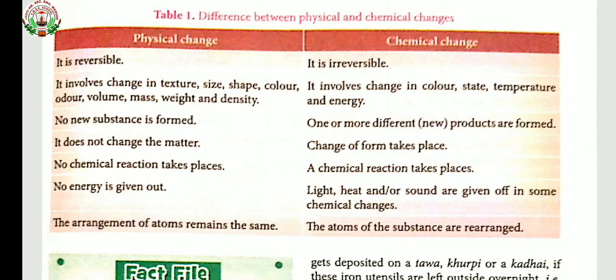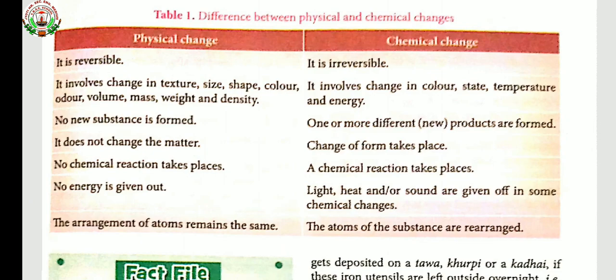The second type of change is chemical change. What is a chemical change? It is irreversible in nature. Irreversible in nature means it cannot be reversed back. So that's why it is called an irreversible change. It involves change in the color, state, temperature and energy. In this, new products are formed and a substance with a new compound is formed.